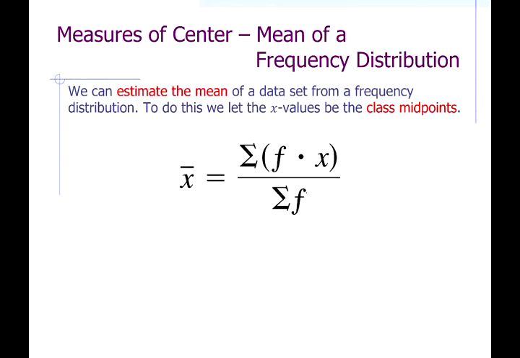All right. Now, we could also estimate the mean of a data set without having the data set itself, simply knowing the frequency distribution of that data set, and the frequency distributions we talked about in an earlier video. So if we don't know the x values of a set, we can estimate those x values as being copies of the class midpoints. Now, how many copies depends on the frequency of the class. All right, so what does this mean?